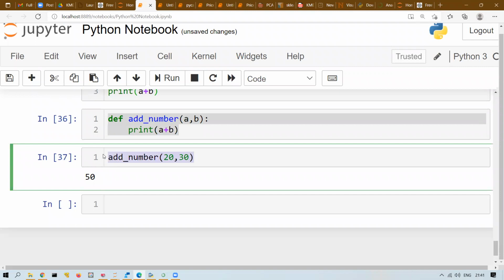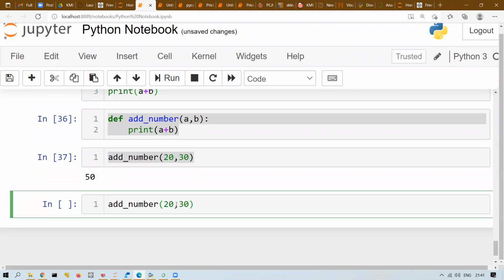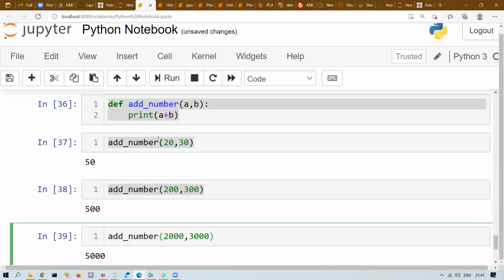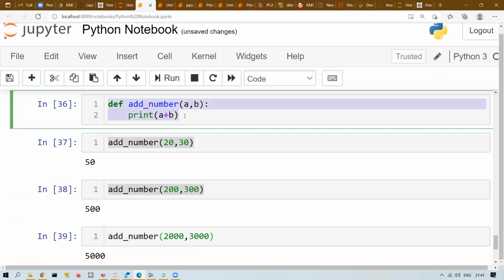If I want to add 2000 and 3000, or 200 and 300, am I writing again? No, simply calling. Whatever you want, you can simply call the function, just change the A and B values. So this particular function will take two inputs and return the sum of those two numbers. The first part, cell number 36, is called the function definition, and in the rest you are calling the function. You can define the function only once, and you can call the function multiple times whenever you need it.